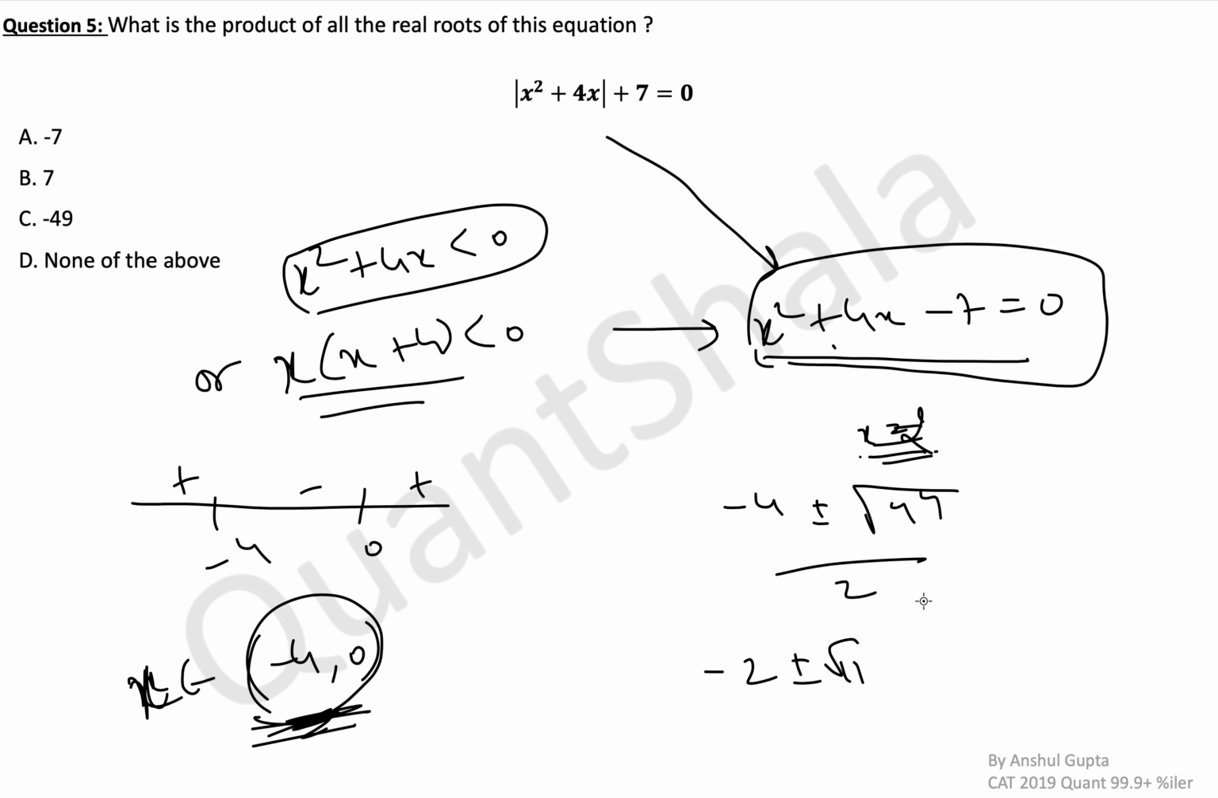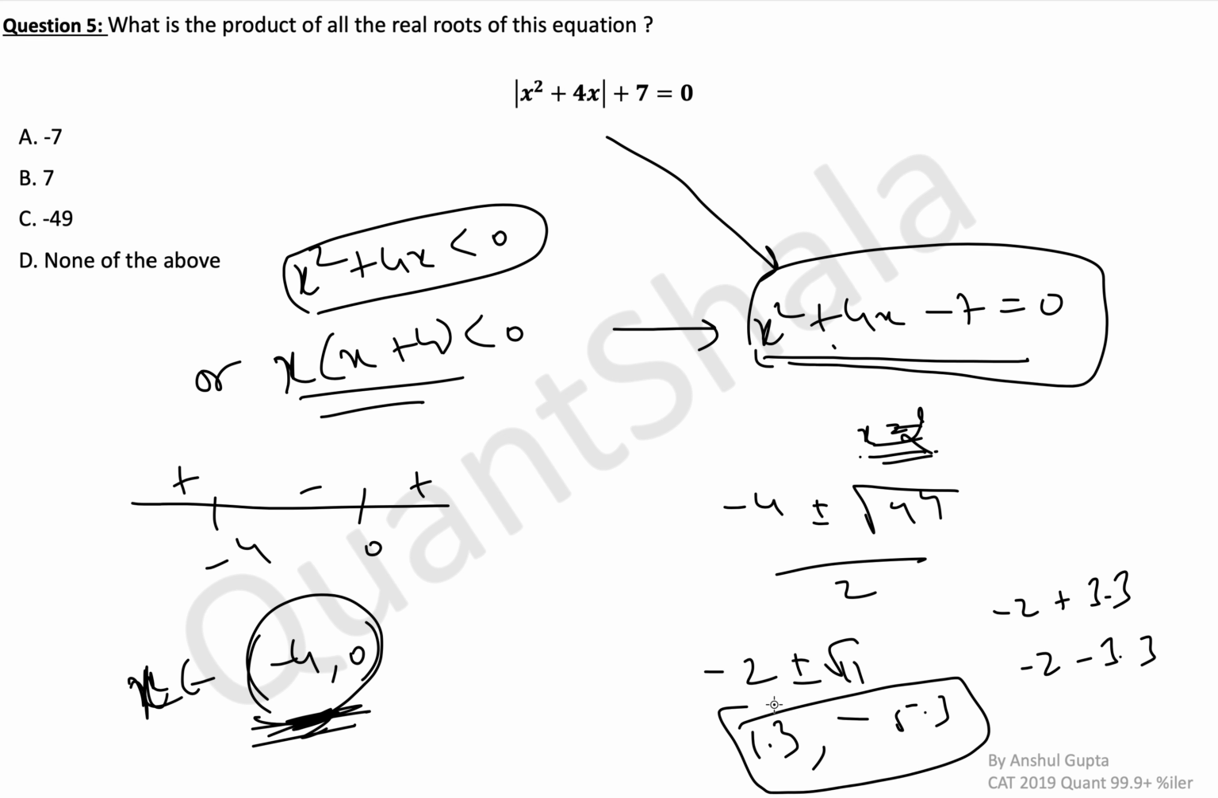Under root 11 is 3 point something, okay, 3.3. So minus 2 plus 3.3 or minus 2 minus 3.3. So the two roots are 1.3 and minus 5.3. These are the two roots that we are getting. And both of these are outside this range. 1.3 is this side, minus 5.3 is this side, less than that. So which means that none of these roots 1.3 and minus 5.3 apply to the original equation.